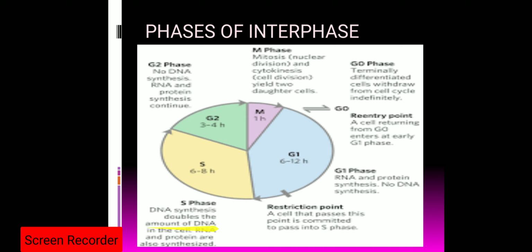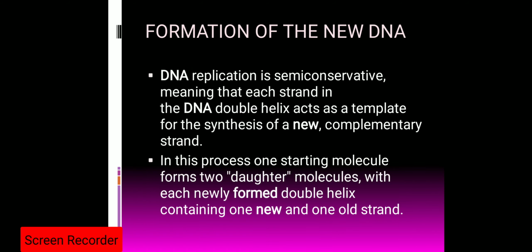During the S phase, S for synthesis, DNA synthesis will occur, the amount of DNA will get doubled, and RNA and protein will also get synthesized. Whereas in the G2 phase, there is no synthesis of DNA, but RNA and protein synthesis will continue. Now we have to see the formation of new DNA, which occurs during the S phase.